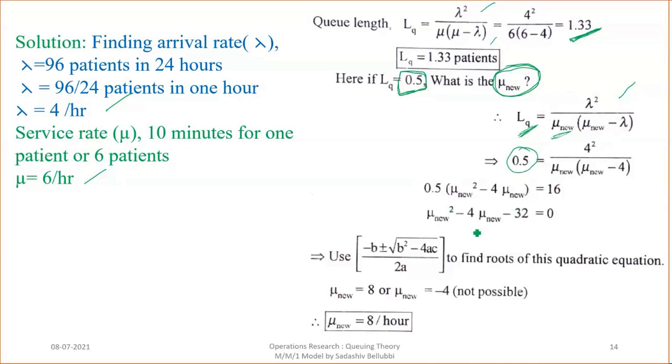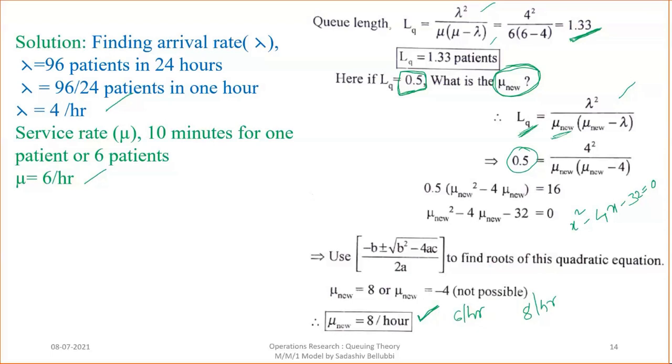Using x equals minus b plus or minus square root of, or directly with a calculator, the equation is x squared minus 4x minus 32 equals 0. Here x equals mu new. By using that quadratic equation, we get mu new, which is 8 per hour. Earlier the service rate was 6 per hour. Now if you reduce the queue length, the service rate will go up to 8 per hour, so he is serving more customers.